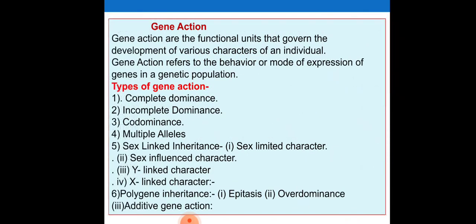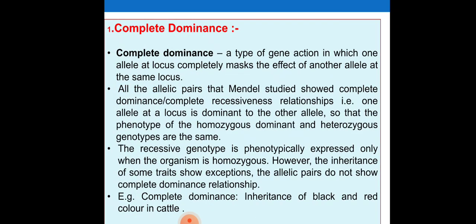Gene action. There are several types of gene action, that is complete dominance, incomplete dominance, codominance, multiple alleles, sex-linked inheritance, polygenic inheritance, additive gene actions. In complete dominance, a type of gene action, one allele at a locus completely masks the effect of another allele at the same locus.